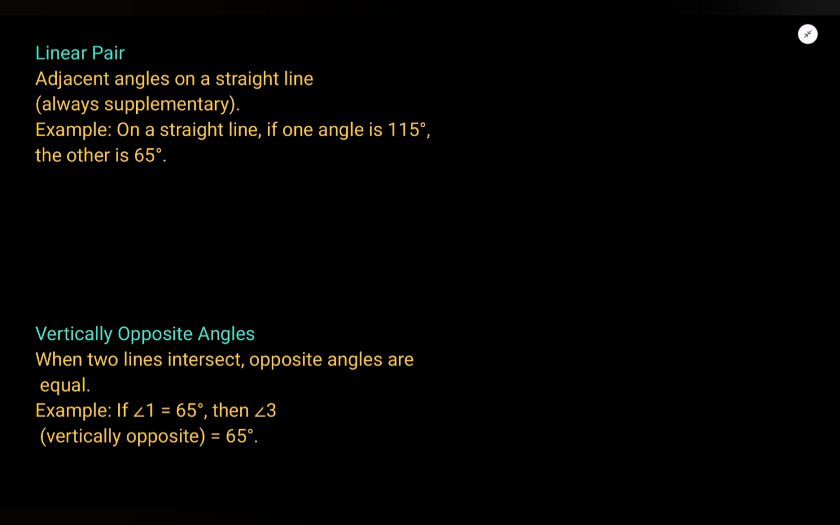Here, what do we have? Linear pair. What is a linear pair? Okay, now suppose I have a straight line here. I have a straight line, right? So suppose I draw a ray here, right? Then suppose I say this angle is 115 and this angle is 65. On a straight line, the complete 180 degree angle is divided into two parts. One is 115 degrees, another is 65 degrees.